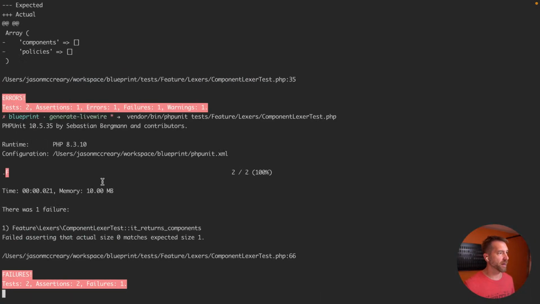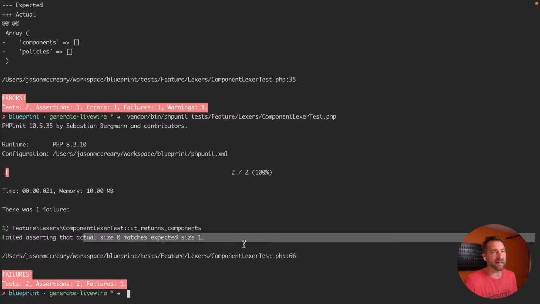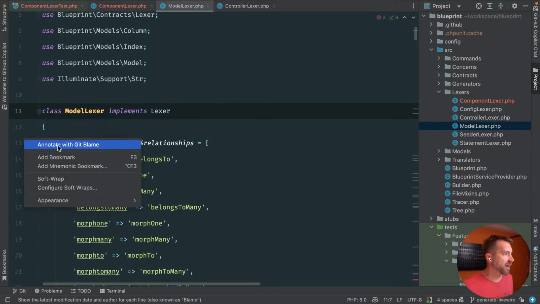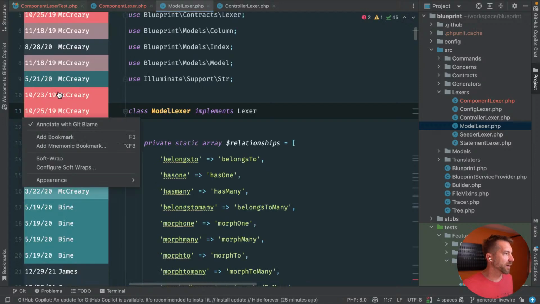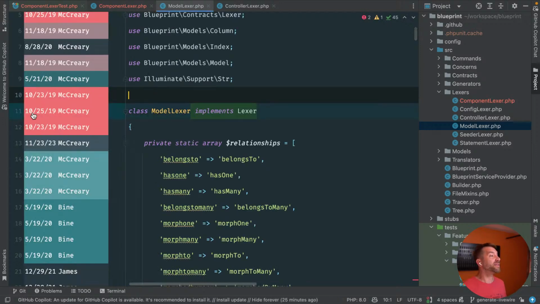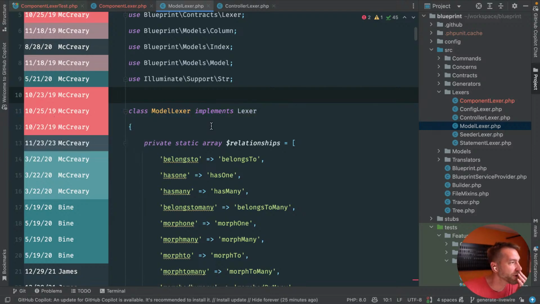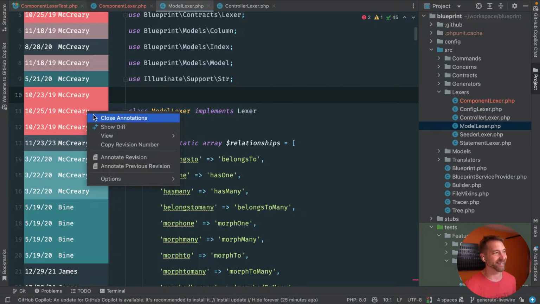Components is an empty array. Okay, one passes, one fails, and that's because our sizes are no longer what we expect. I don't remember, again, I haven't written one of these lexers in a long time. Let's go look at the mod. I'm just curious, how long's a long time? Look at that. 10/25/19, almost 5 years ago. Well, no, sorry, next October. A month shy of exactly 5 years ago. Wow. So yeah, haven't written a lexer in 5 years.